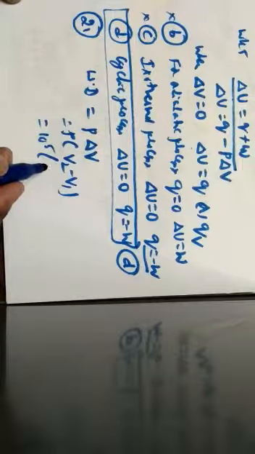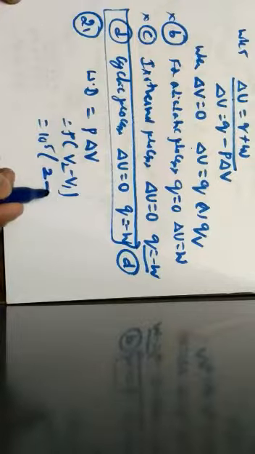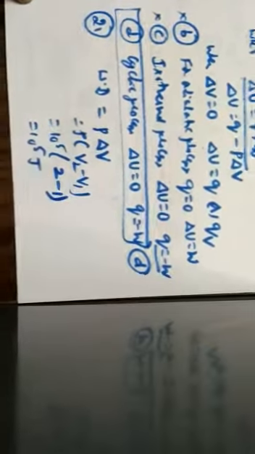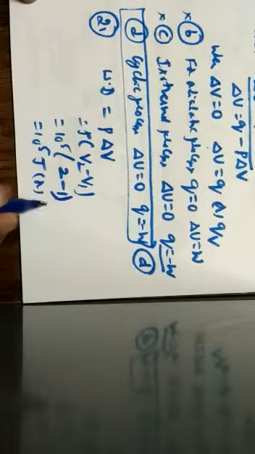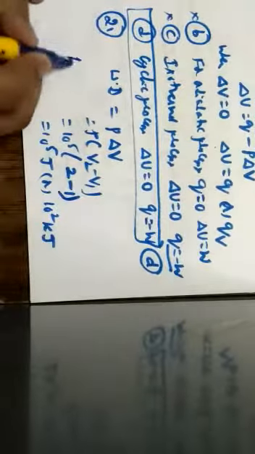The work done by the gas is, so the final volume is 2, the initial volume is 1. Hence it is 10 to the power of 5 joules, or else I can write it as 10 to the power of 2 kilojoules, which is given by option B.